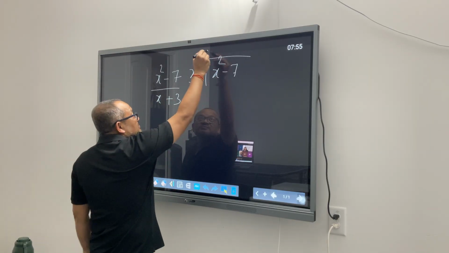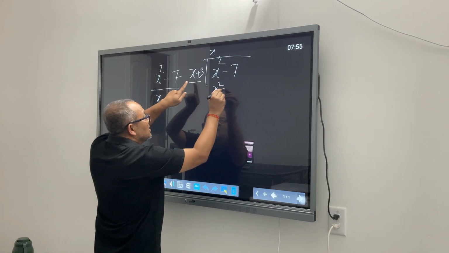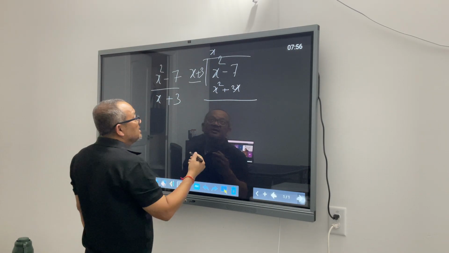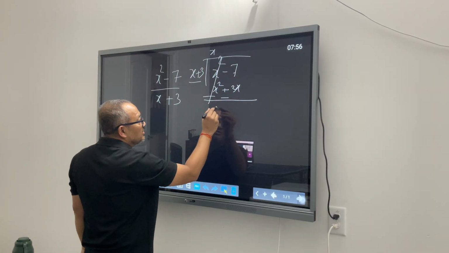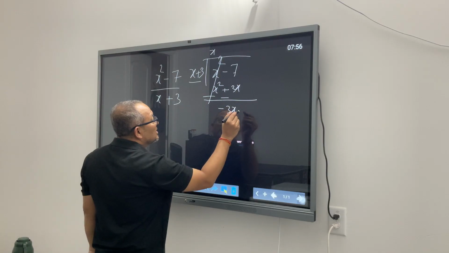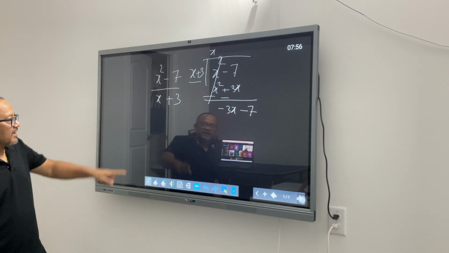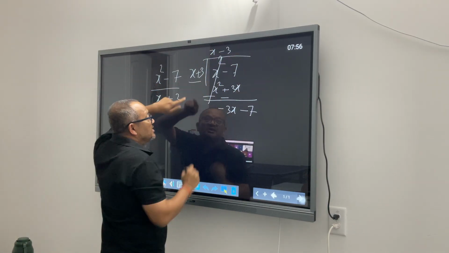What you do first is multiply with x so that you can now have x squared. So this becomes x squared plus 3x. And then these two got knocked off. You have minus 3x minus 7, and you're trying to find out what to divide this by. So you will multiply by minus 3.